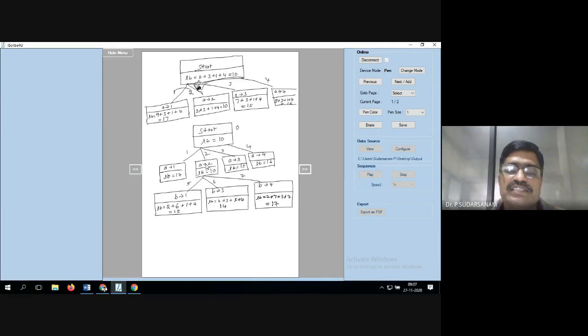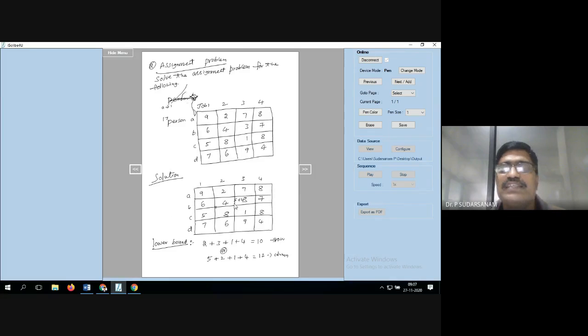Here also, same thing. A is equal to 2 you have taken. Next B is equal to 1, that is 6. Next, that column should not be taken. See, now 2 and 6 and the remaining values are to be taken.